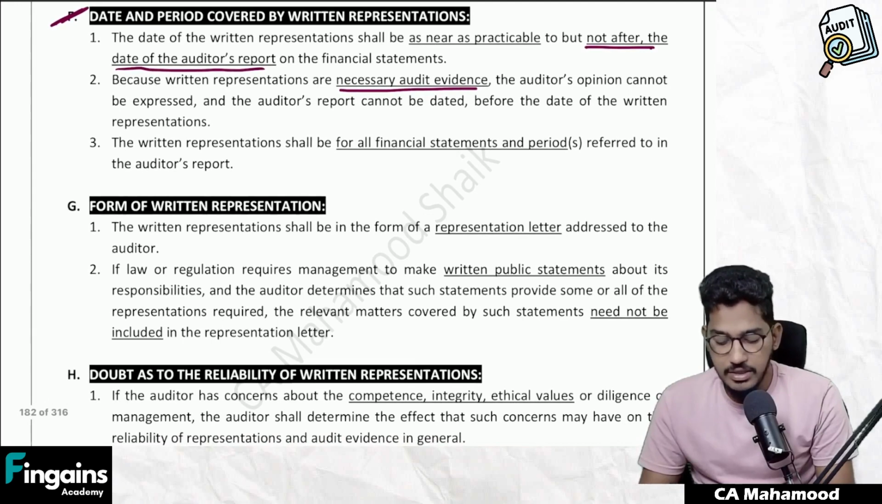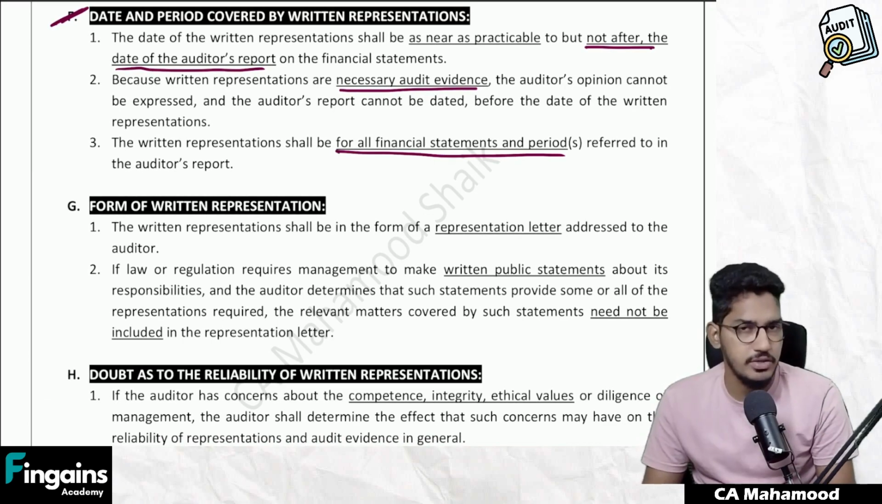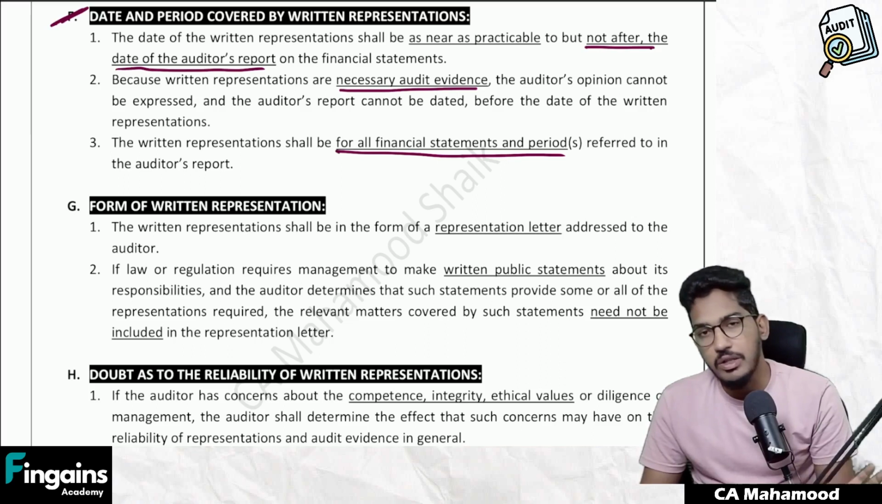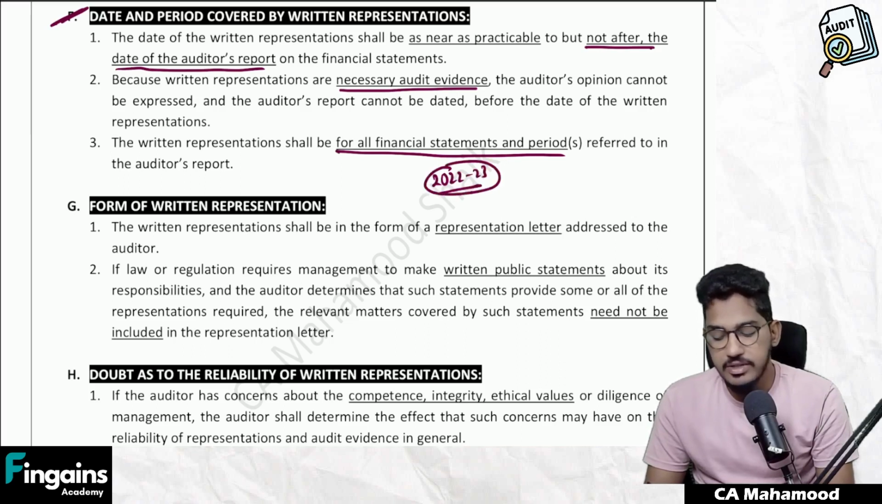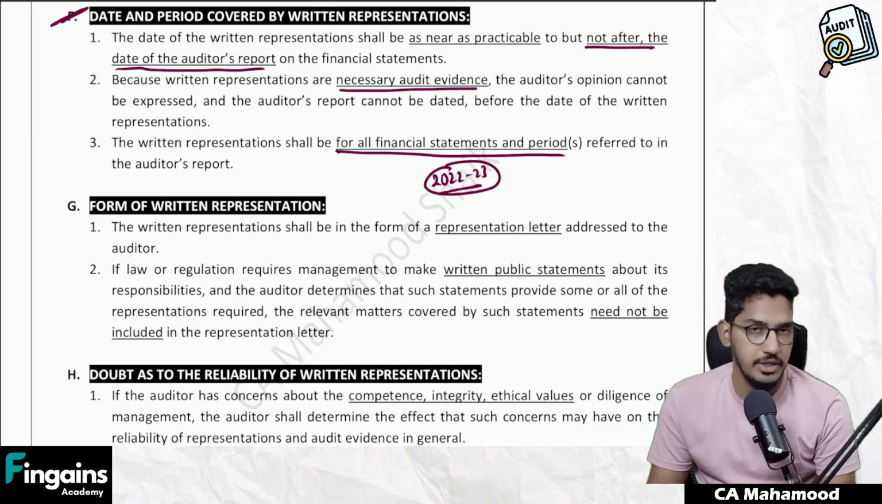And the written representation shall be for all the financial statements and periods referred to in the auditor's report. For whatever years' financial statements you are giving the audit report, you should obtain written representation for all those respective years. For example, if I am giving my audit report for the year 22-23, I should obtain written representations relating to the financial statements of 2022-23.